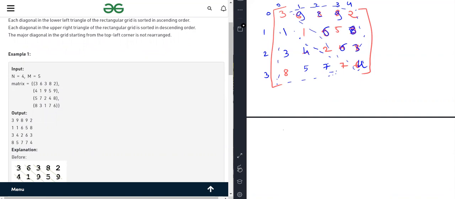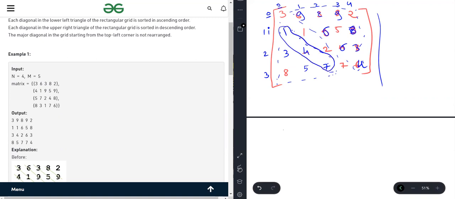And how can we do this? We can do it in two ways. We can take extra space also, and we can do it in the same matrix. How can we do it in the same matrix? Based on the index, we have to check. For this grid, the value of i and the value of j, based on that we have to do. As you can see, for only this grid, what's the position of the element? 1, 0, 2, 1, 3, 2.